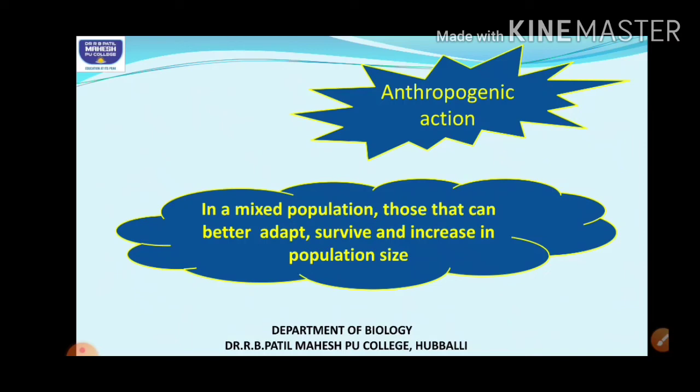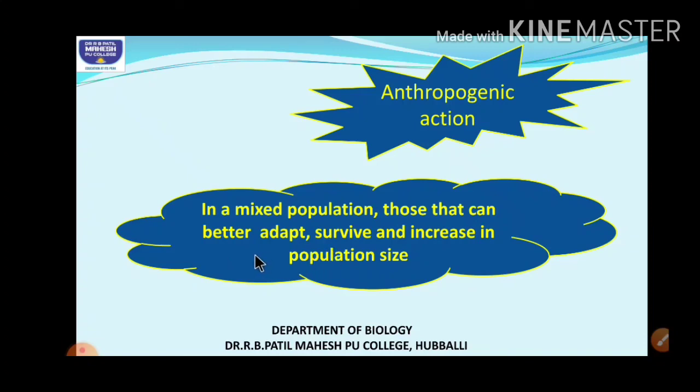First example for natural selection we had given about the industrial melanism, then you studied about the resistance of insects to pesticides. Next, third example I gave was antibiotic resistance, right? So by seeing all these three examples, what can we infer? When there are mixed populations, that is two or more different populations, those that can better adapt, they survive.